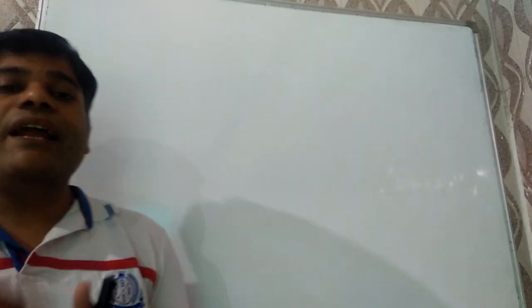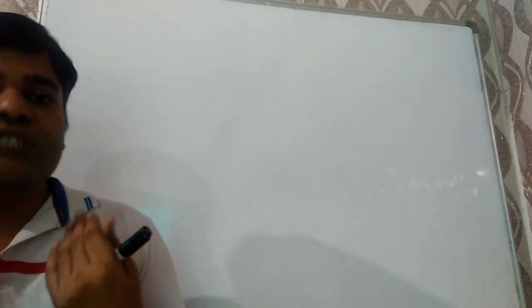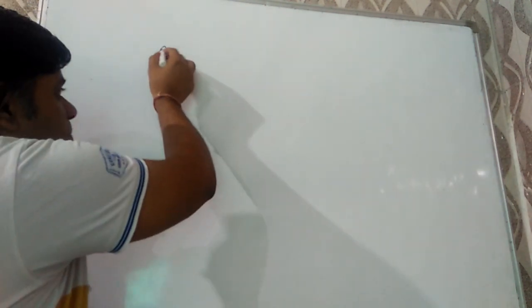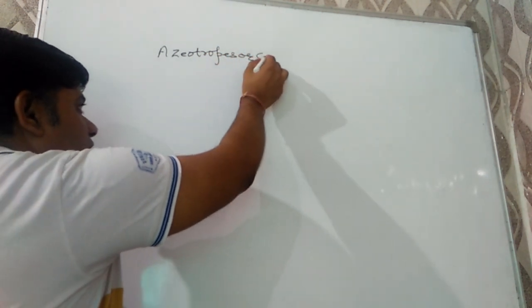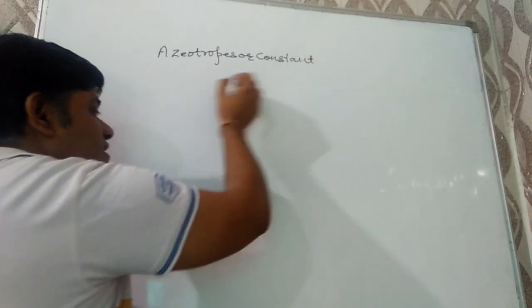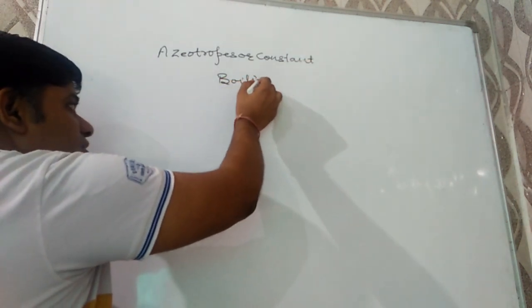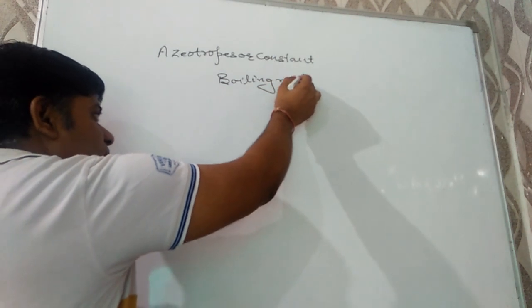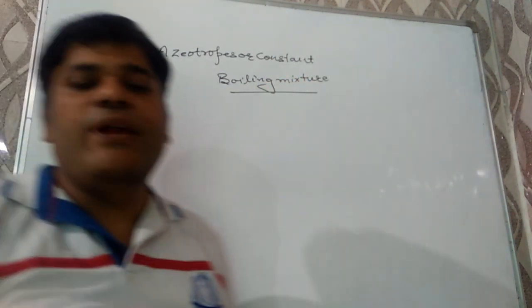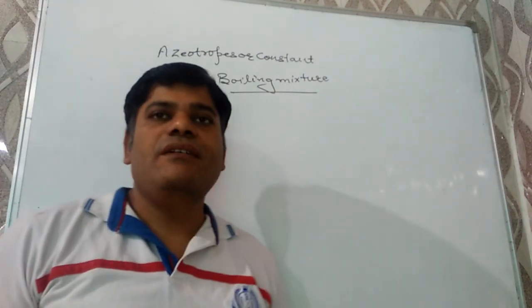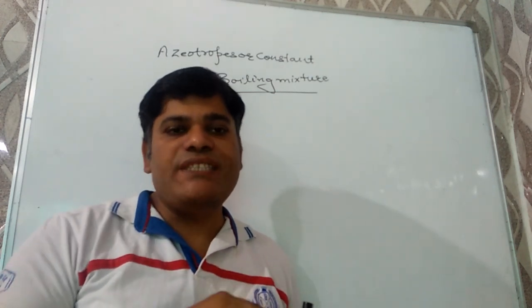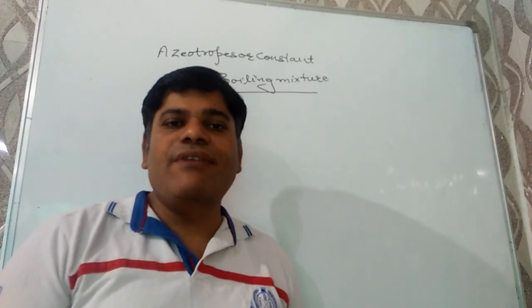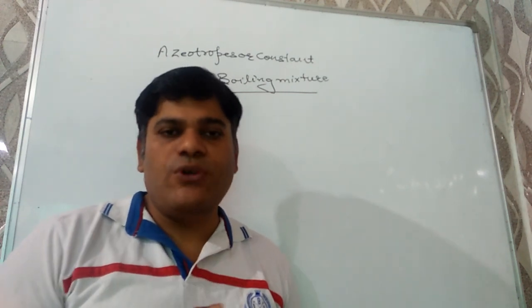Now, one more thing that has been discussed in your solution chapter 2: what are azeotropes, or constant boiling mixtures? Those mixtures which retain their composition during the distillation process, or which have the same composition in the liquid phase as well as the vapor phase, are known as azeotropes.